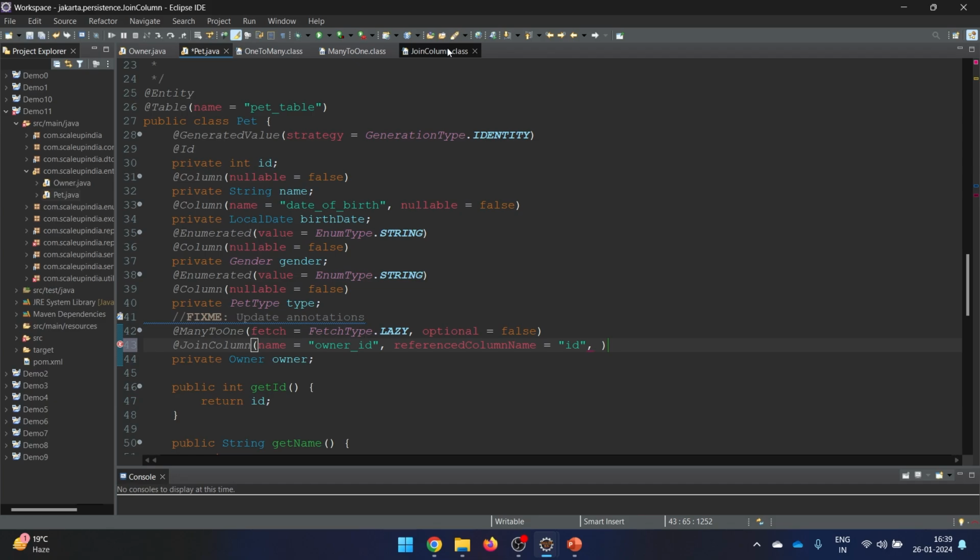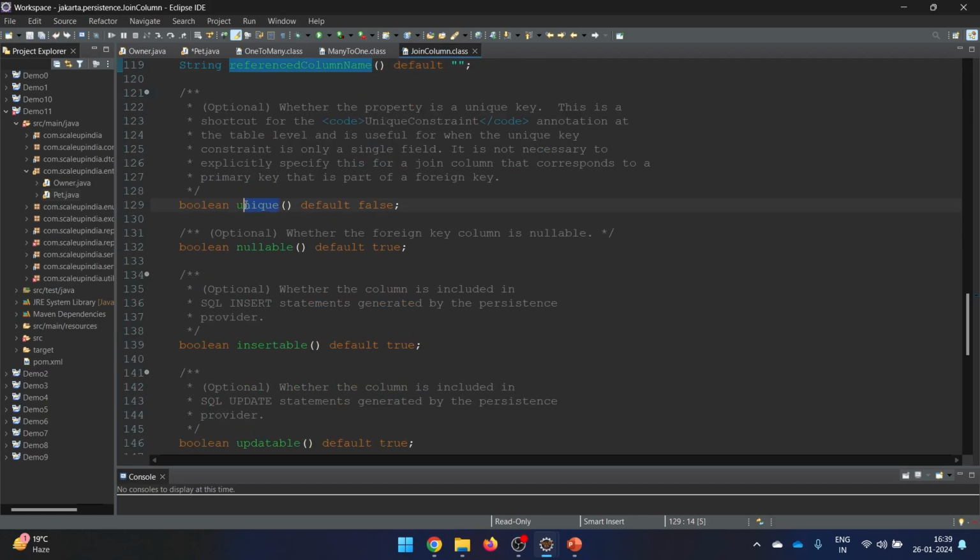The next one says, do you want it to be unique in nature? If you remember when we were doing one-to-one, I'm always trying to refer to the example of one-to-one so that things become easy for you. If you feel things have become difficult because of this comparison, then you can tell me in the chats, and next time I won't do that. This time in the pet table, we have a scenario where two pets can belong to the same owner. So we don't want it to be unique, otherwise it will become a one-to-one relationship. So this time we don't want unique here.